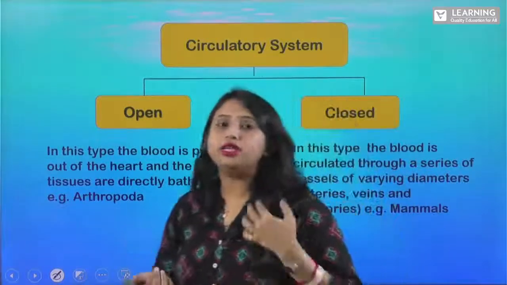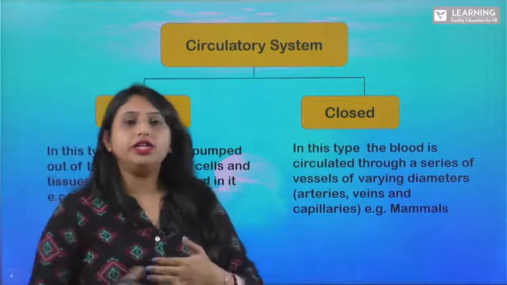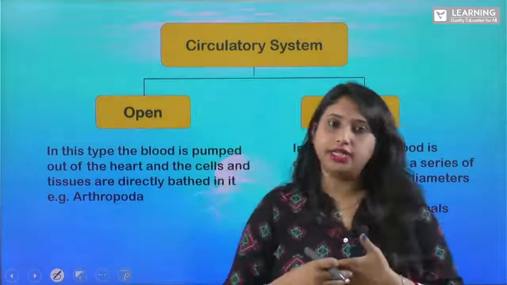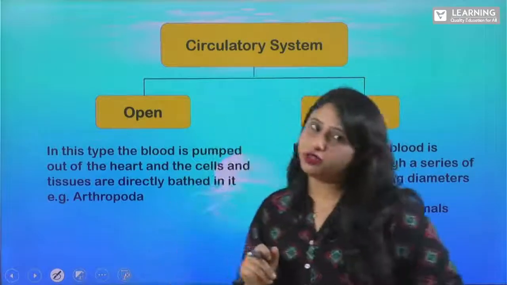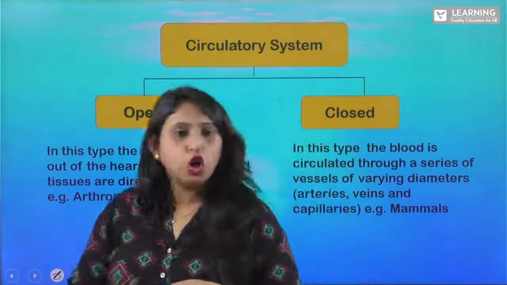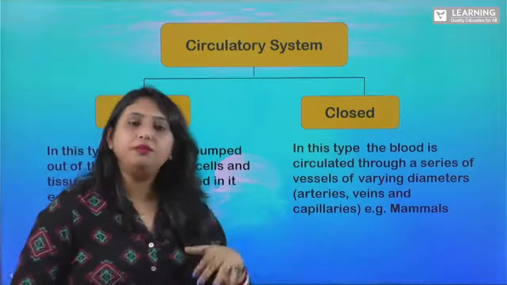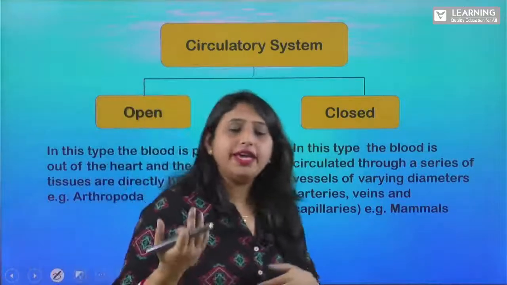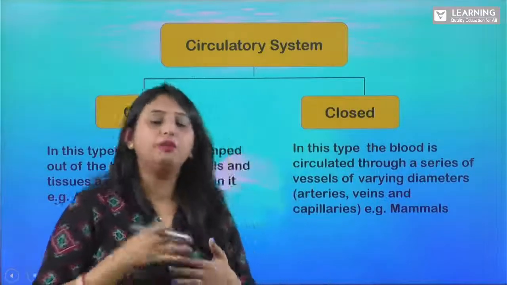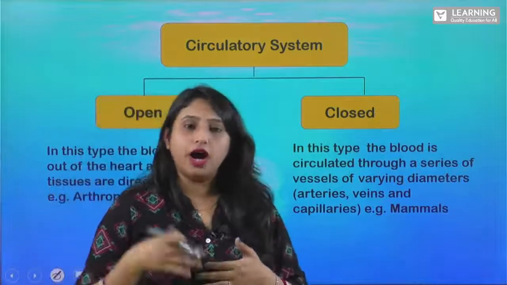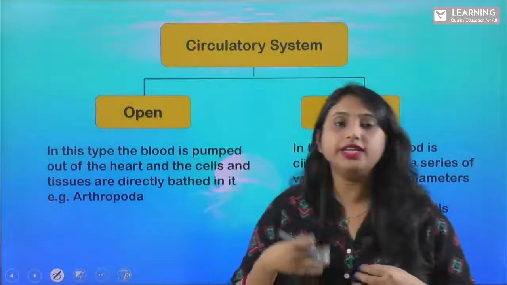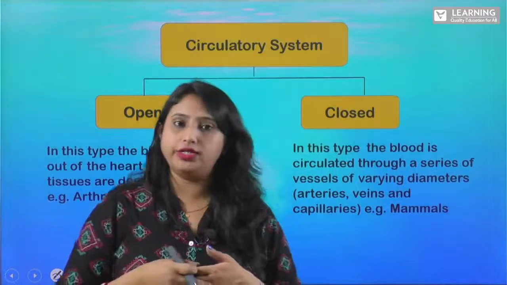Yes. Now let us see the circulatory system. What do you mean by the circulatory system? It helps in the circulation of blood, isn't it? So there are two types of circulatory system. One is your open circulatory system and another is your closed circulatory system. Now what do I mean by the open circulatory system? In case of some phyla, like cockroach, they do not have proper blood vessels, right? But in case of mammals, we have proper blood vessels, right?